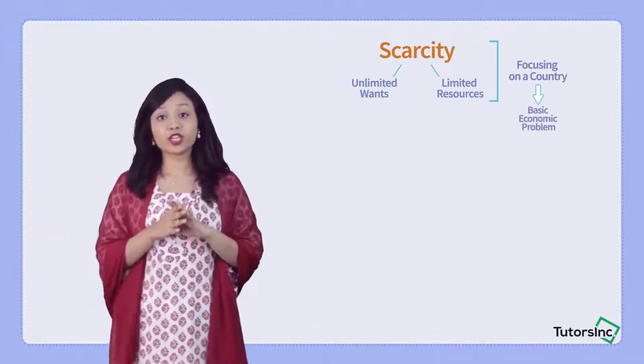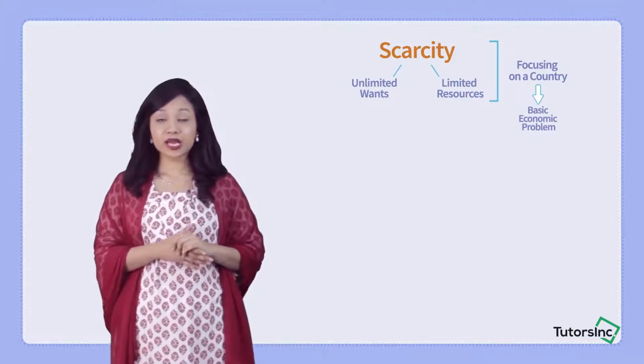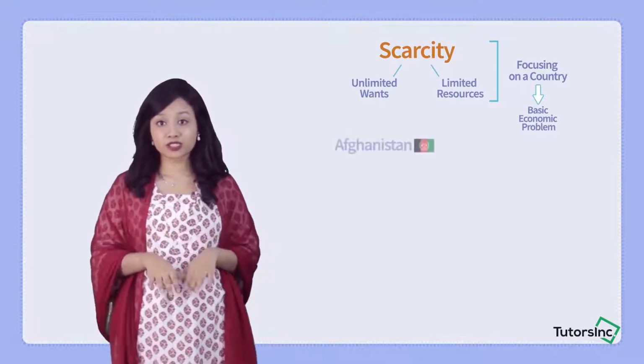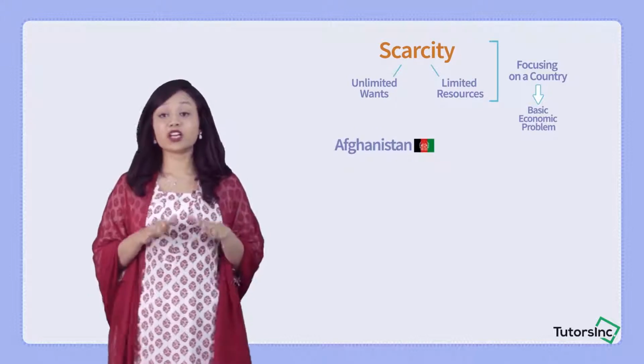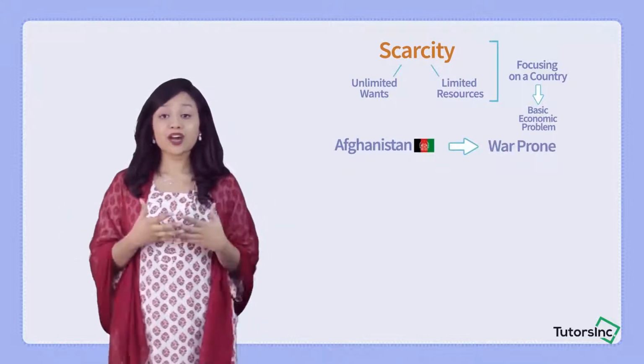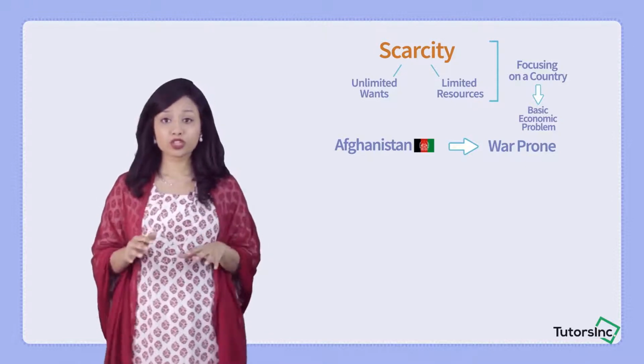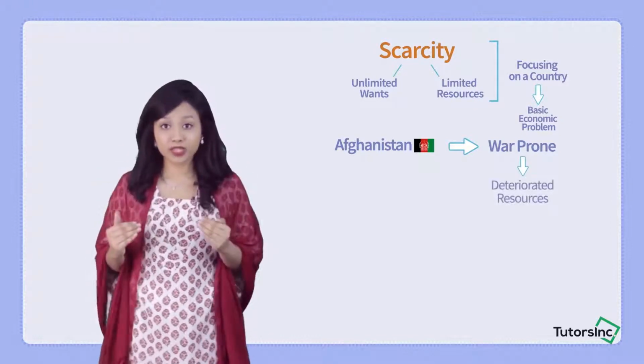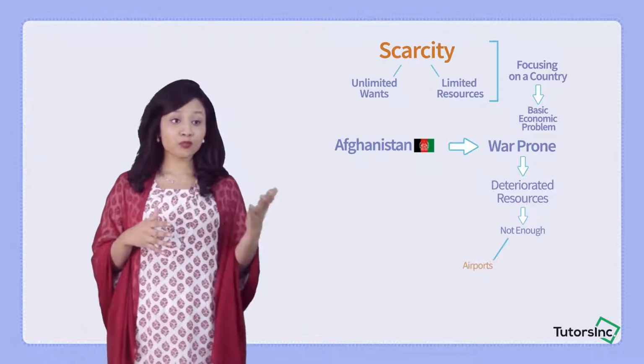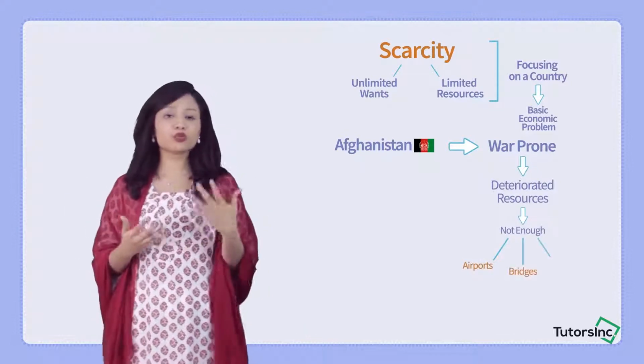If we consider another example, a country such as Afghanistan. We know that Afghanistan is a war-prone country. Due to this, the resources in the country might be deteriorated. They might not have enough airports, bridges, roads, and all that.